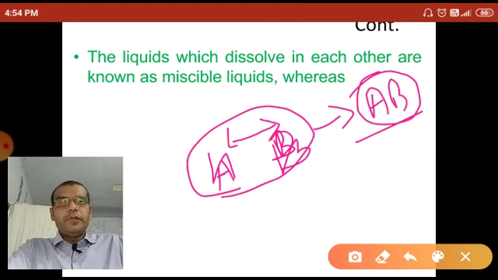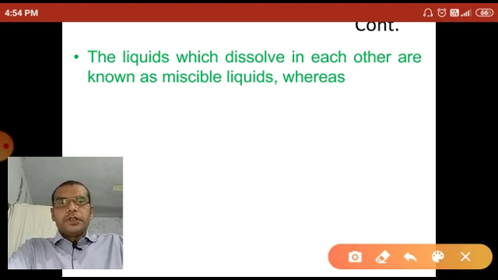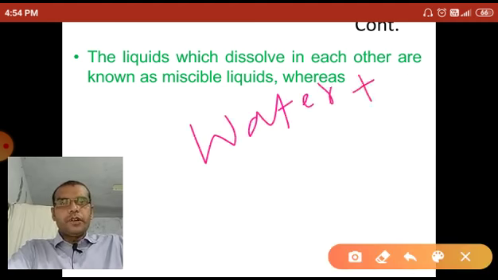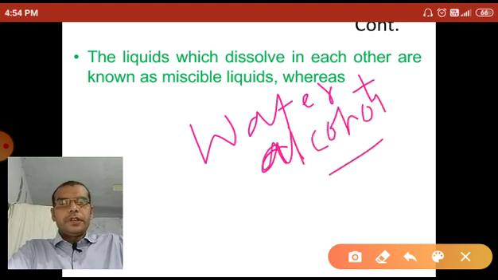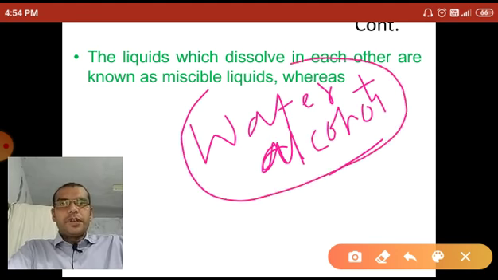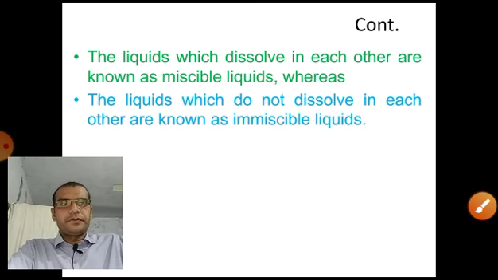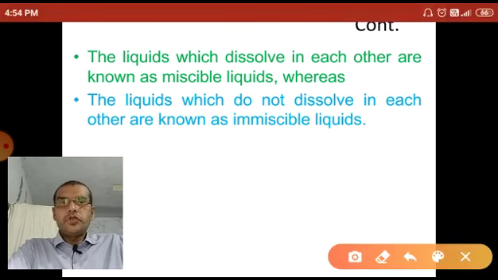For example, when water is mixed with alcohol, the water and alcohol mixture is called a miscible liquid, whereas the liquids which do not dissolve in each other are known as immiscible liquids.